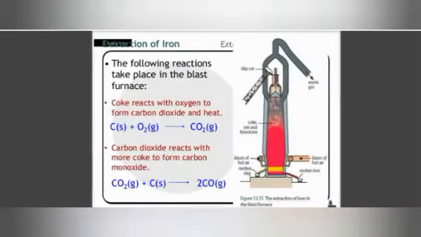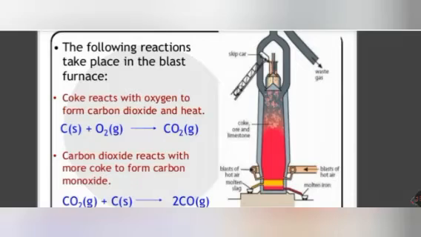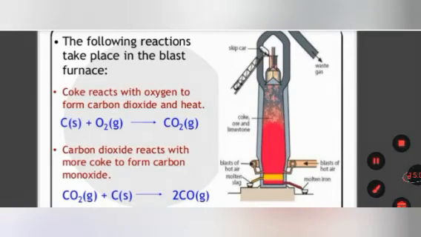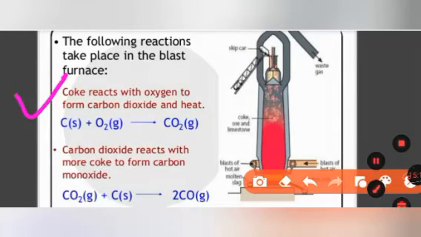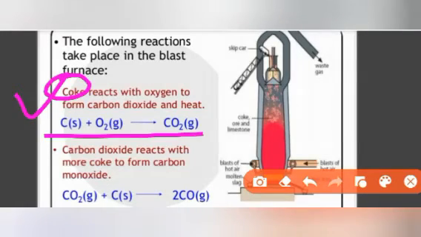Okay, so the following is the main process, the extraction of iron. The following reactions take place in the blast furnace that you need to note down in your notebook. First, coke will react with oxygen to form carbon dioxide and heat. Coke is carbon. Okay, this is simple. Then carbon dioxide reacts with more coke to form carbon monoxide.